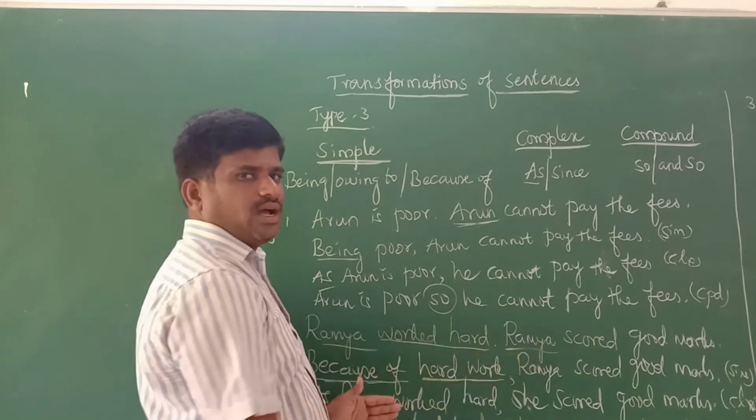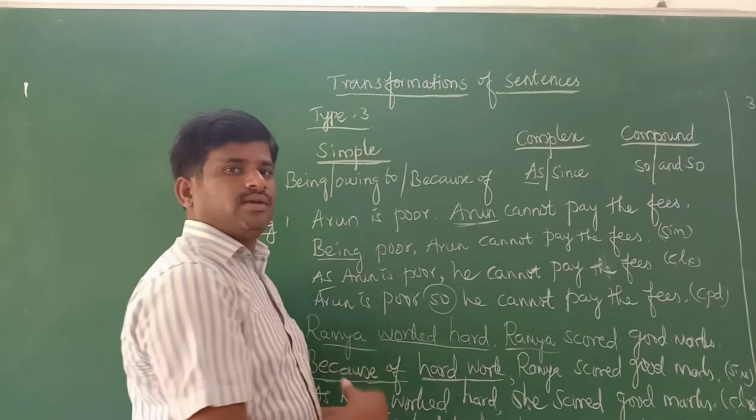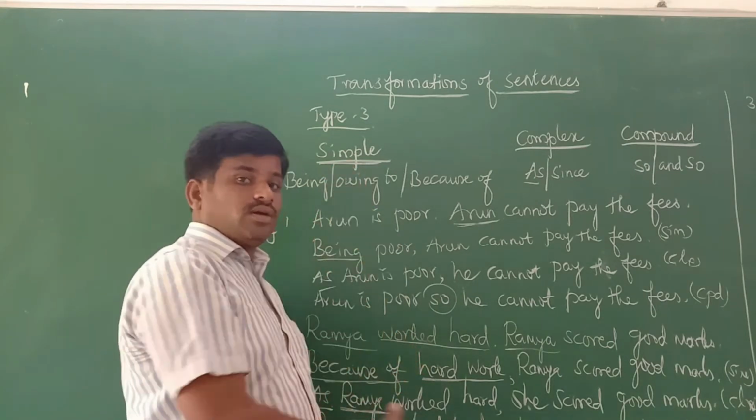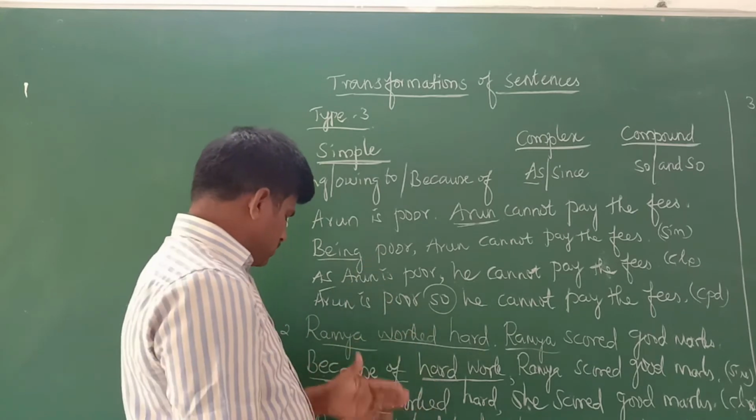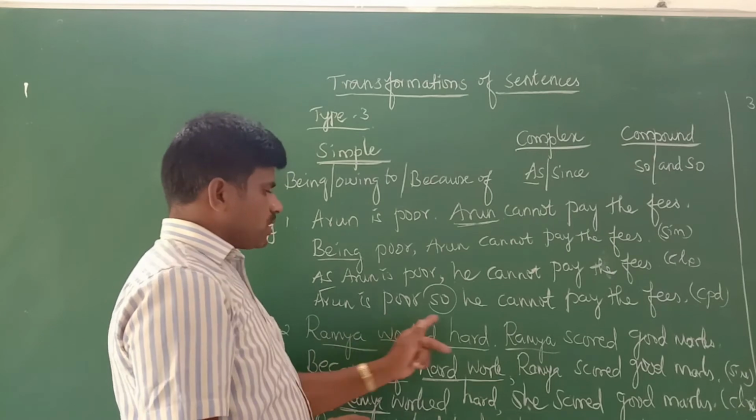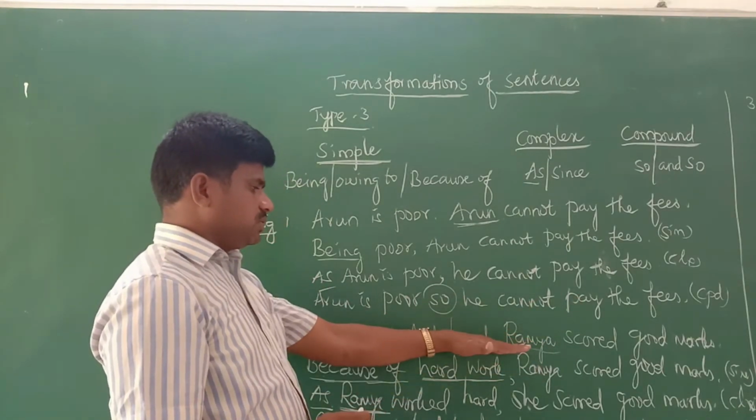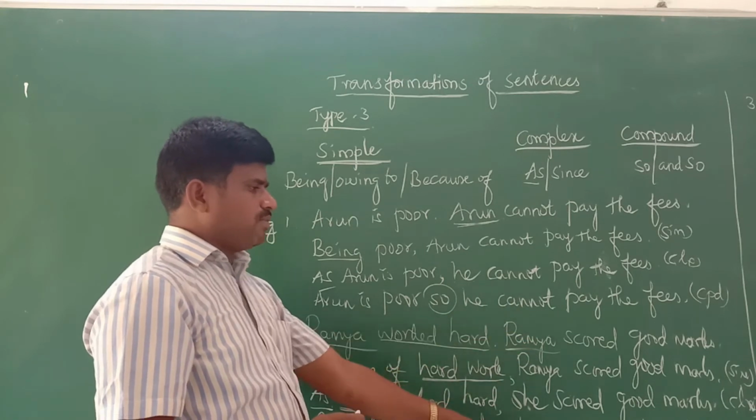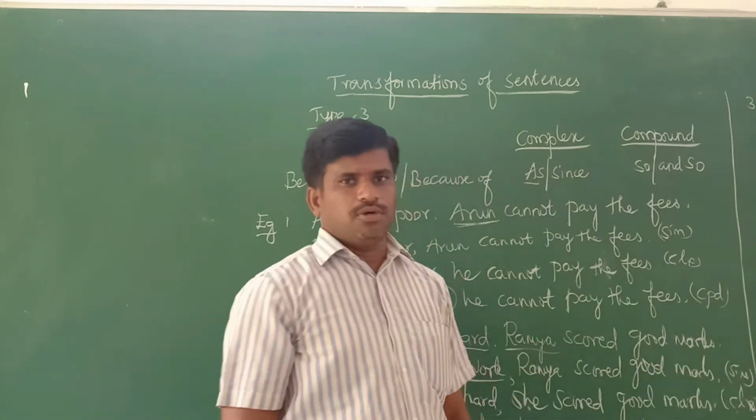That's the basic idea. You can transform or you can combine whichever way; even if a difficult question is given, this is very easy. Understood? This is the answer for the second one. What is the question? Ramya worked hard. Ramya scored good marks. We are transforming this question into simple, complex, and compound sentences.